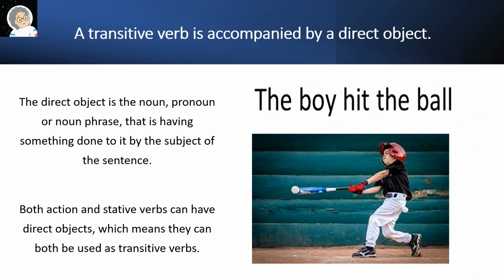A transitive verb is accompanied by a direct object. The direct object is a noun, pronoun, or noun phrase that is having something done to it by the subject of the sentence. Both action and stative verbs can have direct objects, which means they can both be used as transitive verbs. Example: the boy hit the ball.